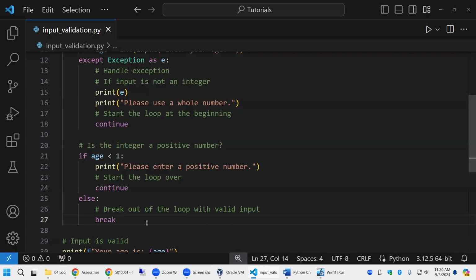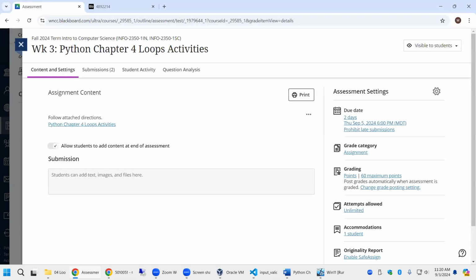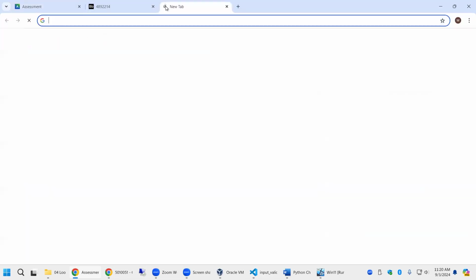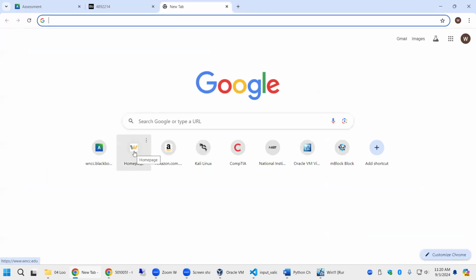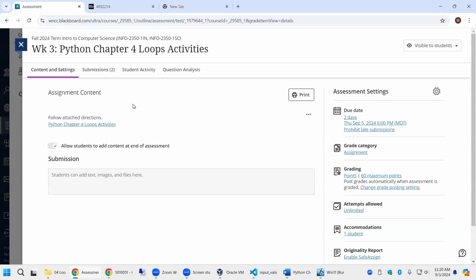So SQL injection is like if I go to my website to log into WNCC or Blackboard or something, I'm typing in information that on the back end, the business logic is telling the SQL language how to deal with the database. Well, if I can inject something into that input that I'm typing in that can bypass the business logic and go right to the SQL, I've just hacked the database. So it's being injected.